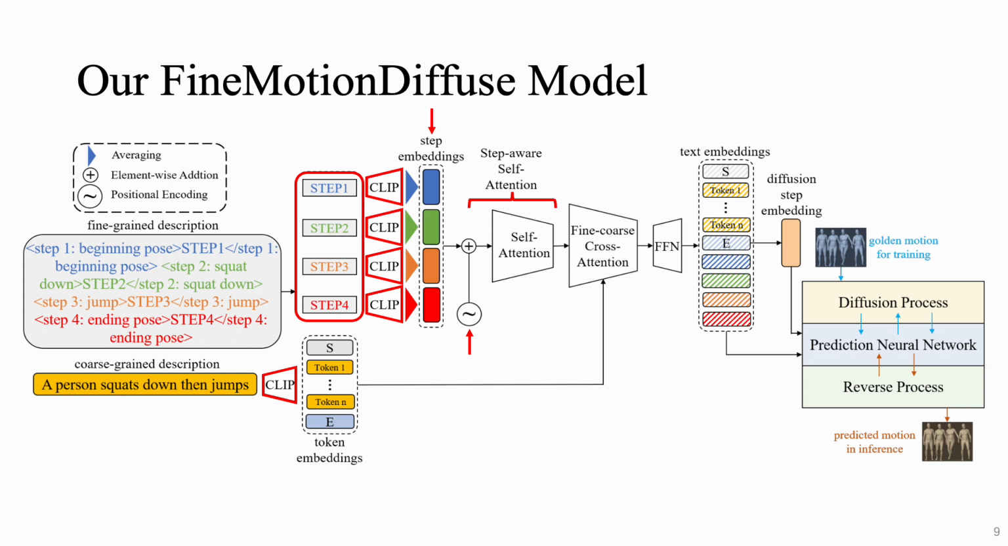And then the token embeddings of the coarse-grained description and the step embeddings of the fine-grained description are fed into a cross-attention block, which we call fine-coarse cross-attention. The intuition is that we want to utilize both high-level instruction-like information from the coarse-grained description and the detailed information from the fine-grained description. Now we get the encoded text embeddings. Using these embeddings, we conduct training and inference.